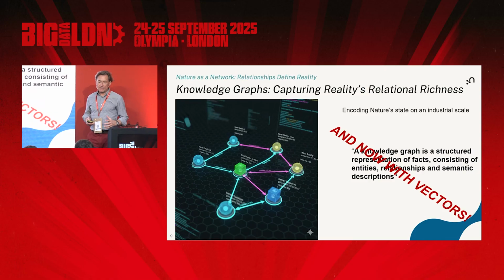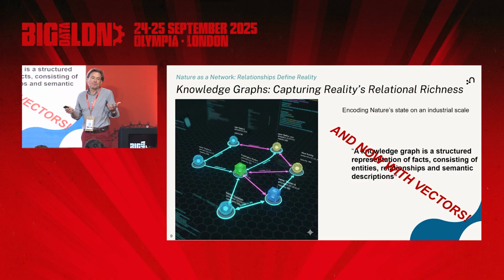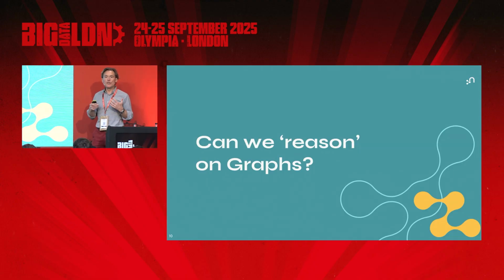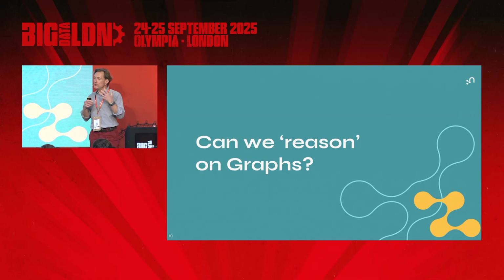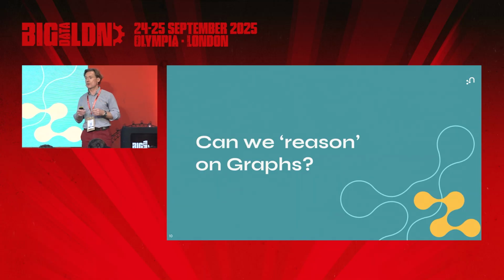Okay, so now that we have defined the knowledge graph, and we've defined what reasoning means, the logical next step is, can we do some reasoning on graphs? Can we do some computations on graphs? And we've already seen it earlier, if you want to go from A to B, etc.